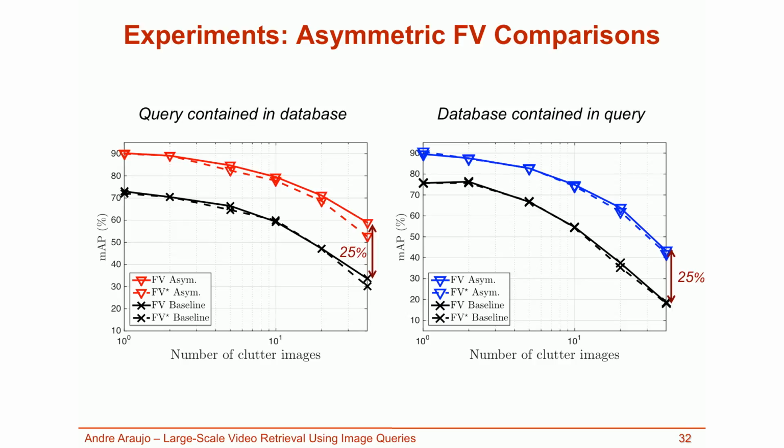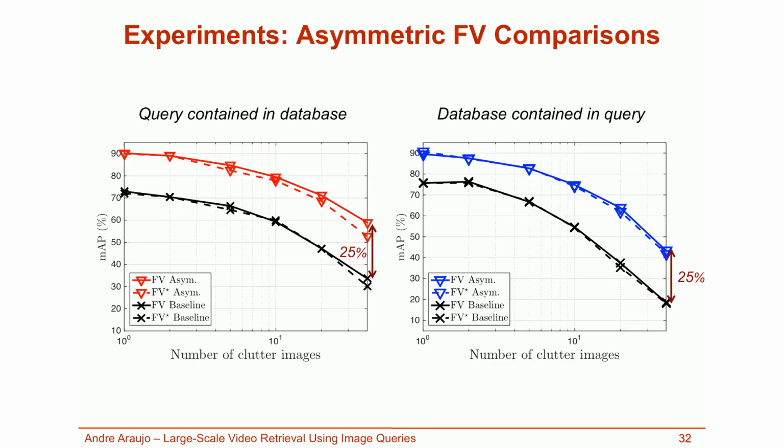In this slide, I show experimental results using 2048 Gaussians in the Fisher vector. On the left, I show results for the case where the query is contained on the database, and on the right, I show results for the case where the database is contained in the query. The x-axis shows the number of clutter images added to each database image, and the y-axis shows mean average precision, which is a retrieval quality measure where higher is better.